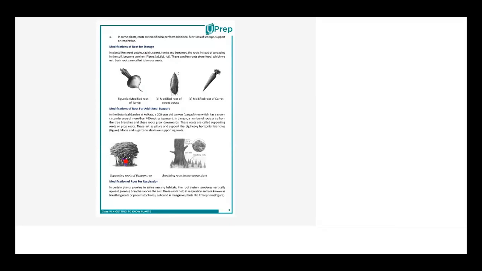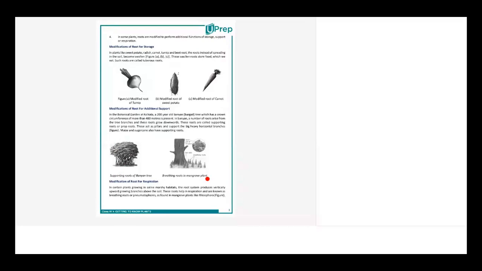This is the main trunk. But the tree is not just this much. It is huge. It is more than the size of a football ground. It has been modified to give extra support, right? So this root has been modified for support.